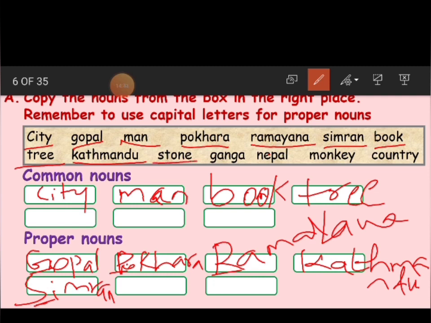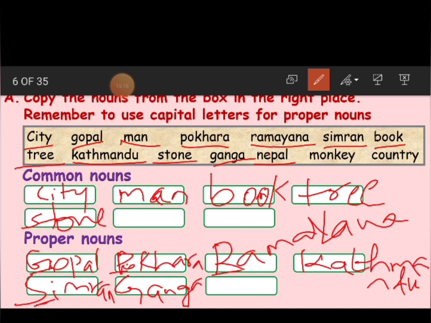Now here, stone. What is stone? A thing. So because it is a thing, it comes under common noun. Stone, no name, it's just a stone. Next one, Ganga. What is this, children? Ganga may be the name of a river, or the name of a girl or a woman. So, naming word, proper noun here, and it has to start with a capital letter.